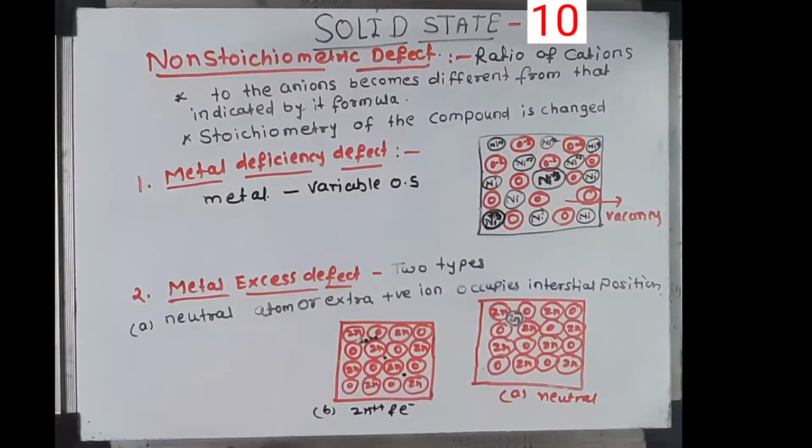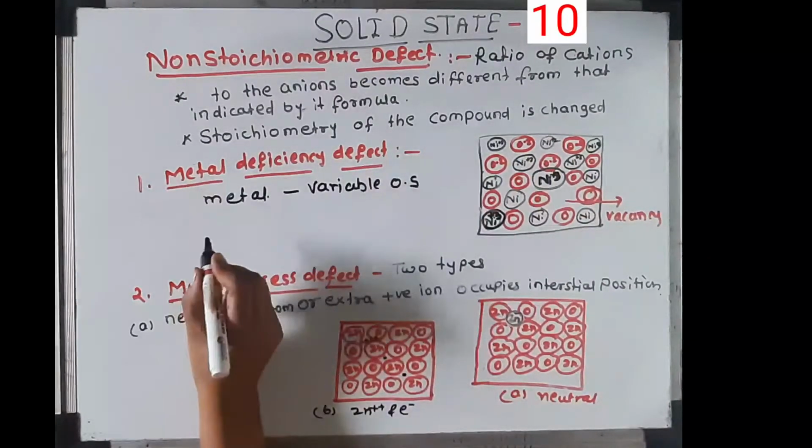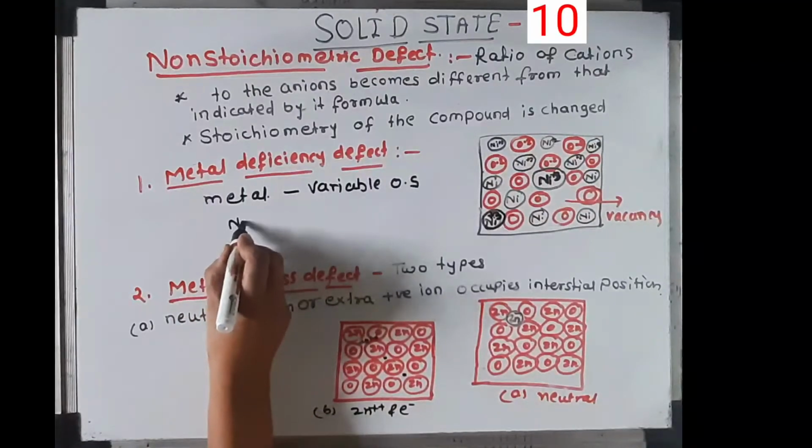In some crystals, positive metal ions are missing from their original lattice site. The extra negative charge is balanced by the presence of a cation of the same metal with a higher oxidation state than that of the missing cation.